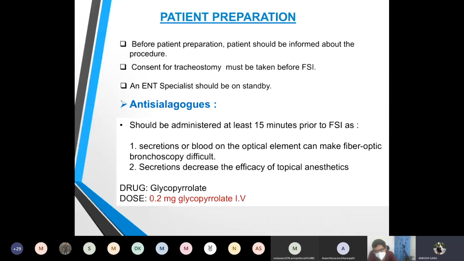So people say that works in a better way than IV glycopyrrolate. And the disadvantage of IV glycopyrrolate is that when you give it IV, it may cause some tachycardia in the patient.